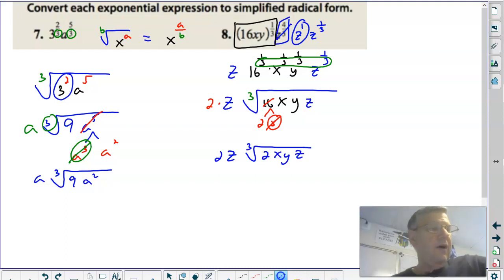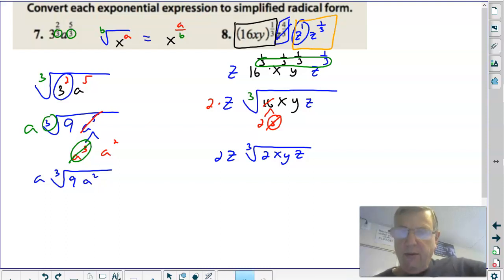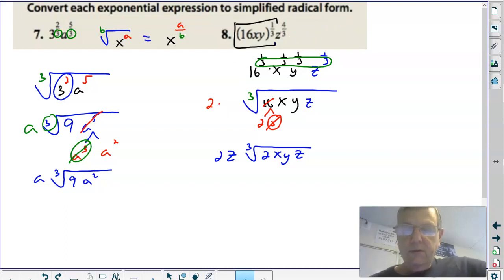It's this simplifying where students tend to struggle, but you always have to look for it. You always have to look for it. Now you might say, what if I didn't know to do this in the beginning? Okay, that's fine. Let me show it to you that way. So you didn't do this in the beginning, right? So I won't do it. So I won't put that there. Just leave that there for a moment. This is going to be to the 4/3, right? And therefore then this would be to the 4/3.